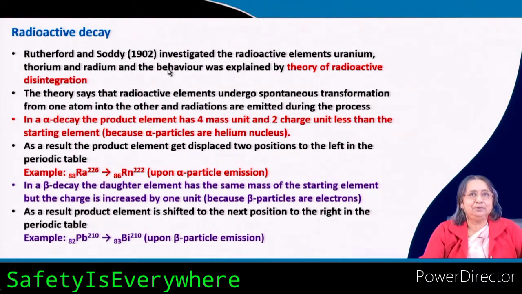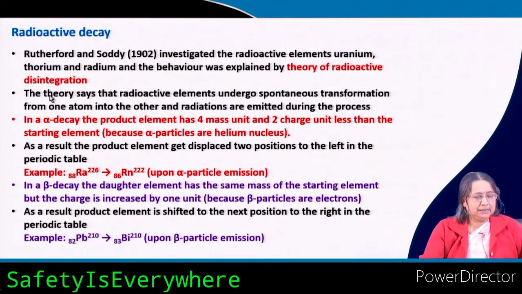At that time, radioactivity had just been discovered by Becquerel and Madame Curie and Pierre Curie, and many scientists started their work on this topic. Rutherford was also doing some experiments, and they explained the theory of radioactive disintegration. Now, what is this theory?